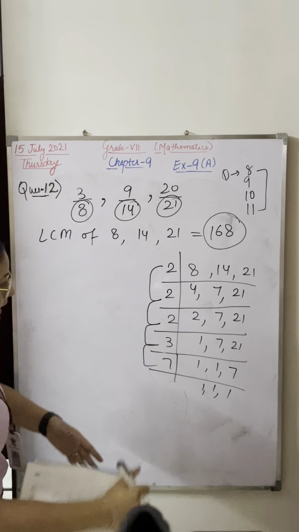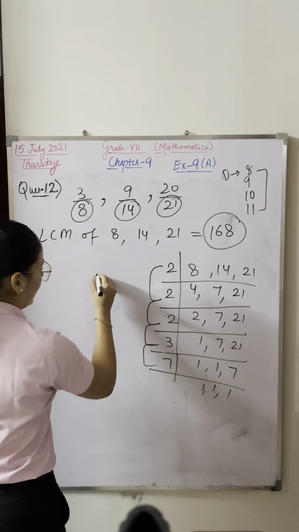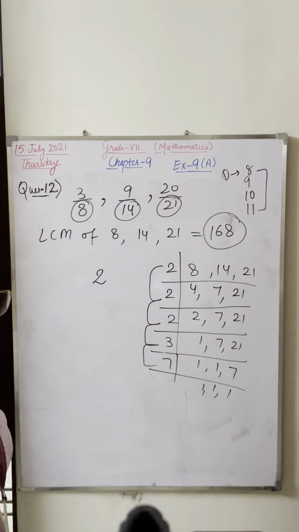LCM always starts with the smallest prime number. I'm writing here some prime numbers: 2, then 3, then 5, then 7, then 11, then 13.